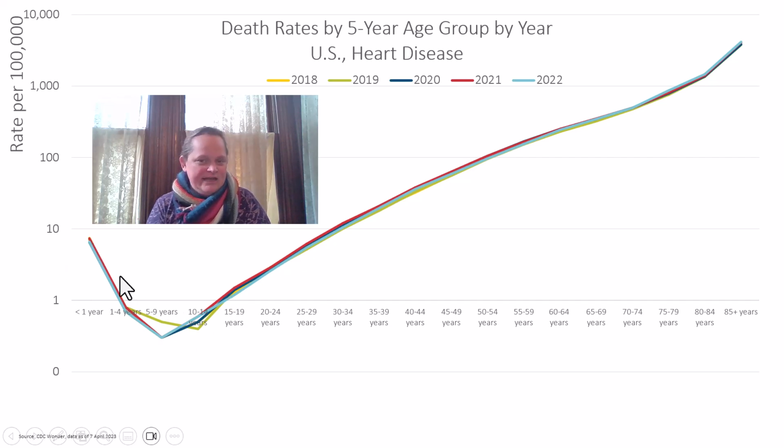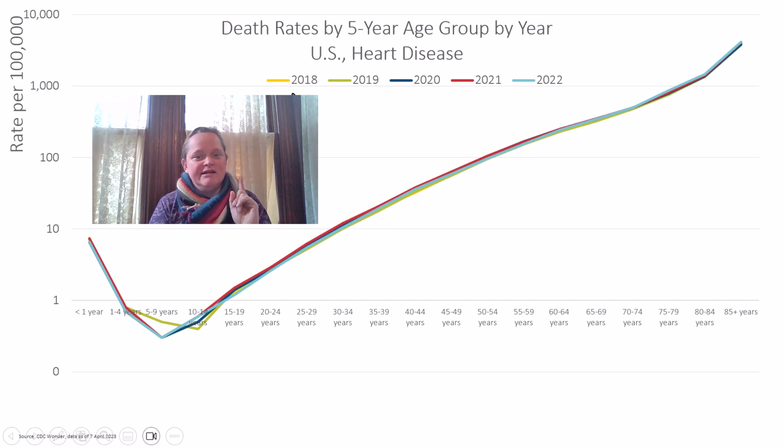So they have a funky looking curve. Infant mortality does tend to be higher, and you have to get to young adults to get about the same range. It's very low for actual children, so 1 to 14, it's very low. And then it's kind of this curve. It's not exactly a line, but we've got these curves that look like they're overlapping each other, more or less. I've made them very thick, so it's hard to see on this graph what changed between the years.